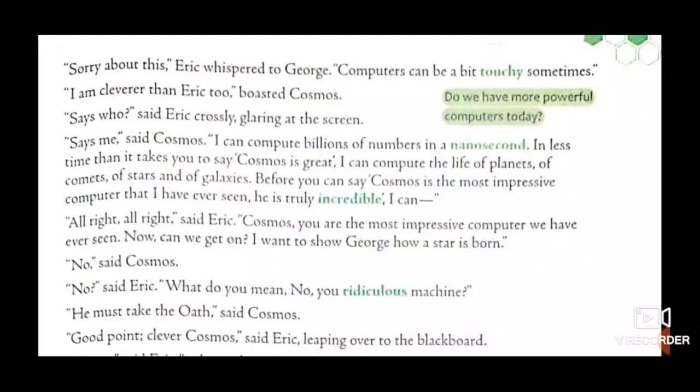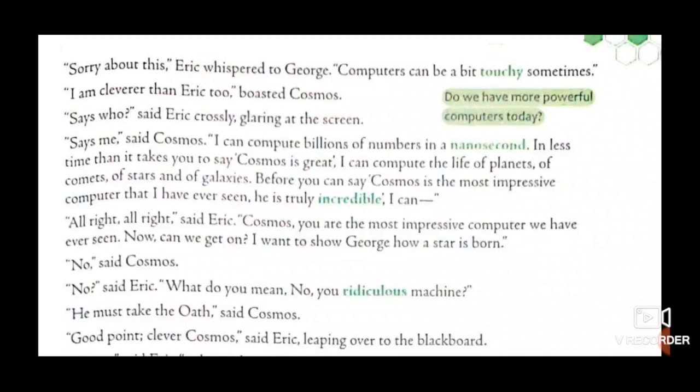"All right," said Eric. "Cosmos, you are the most impressive computer we have ever seen. Now can we get on? I want to show George how a star is born." Now Eric corrects Cosmos. It's okay, I agree with you that you are the most impressive computer we have ever seen. Now shall we move on? Shall we get on? I want you to show George how a star is born. Eric instructs Cosmos that now this is enough. We agree that you are the most impressive computer. Now it's time to show George how a star is born.